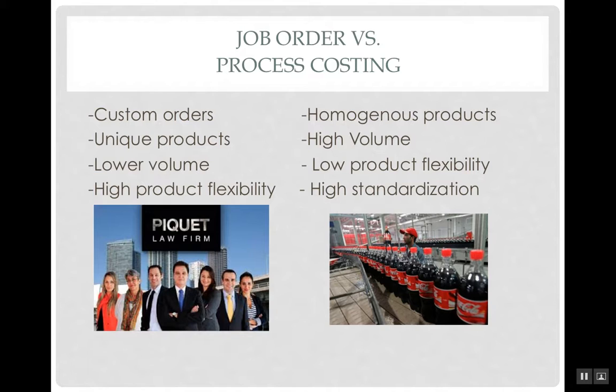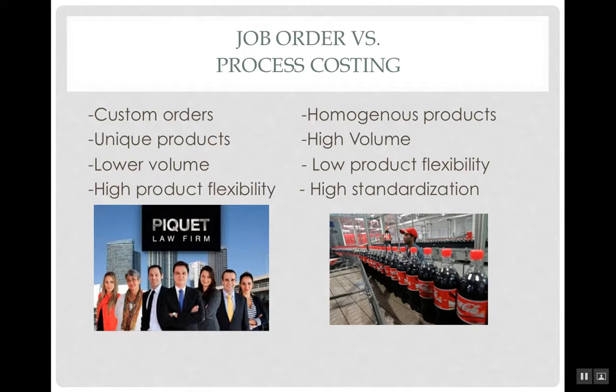Over here on my left, job order costing, also known as customized production, is used for companies that produce products individually designed to meet the needs of a specific customer. These products or services are unique and are produced at a low volume. Also, these products have a high product flexibility because they are able to change to meet the needs of their clients, for example, a law firm.